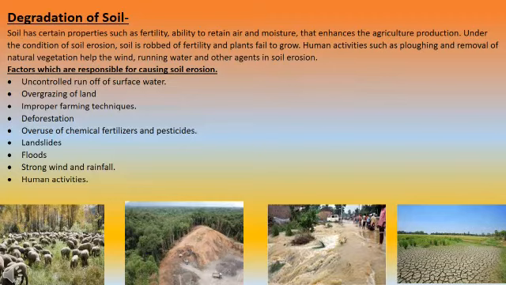Improper farming techniques will also be responsible. Deforestation, that means cutting down of forest. Overuse of chemical fertilizers and pesticides turns fertile soil into barren land, and you can see in this module. Then landslides, floods, strong winds and rainfalls, and human activity, these are all factors responsible for causing soil erosion.